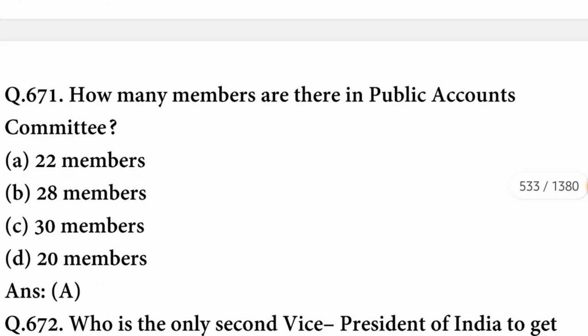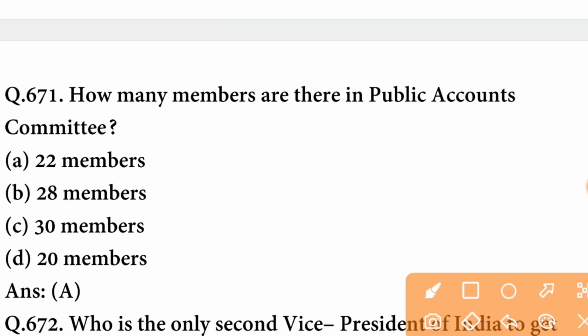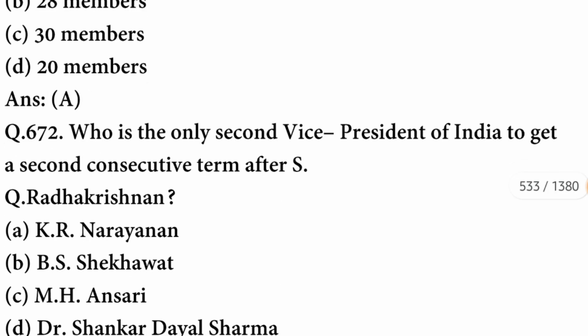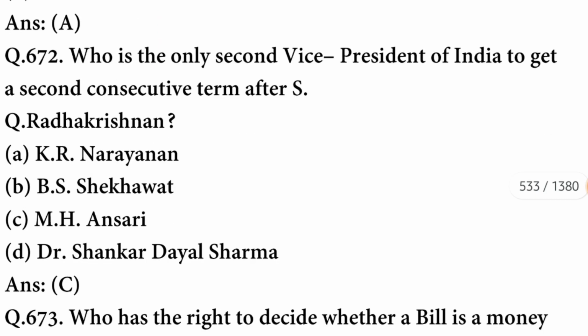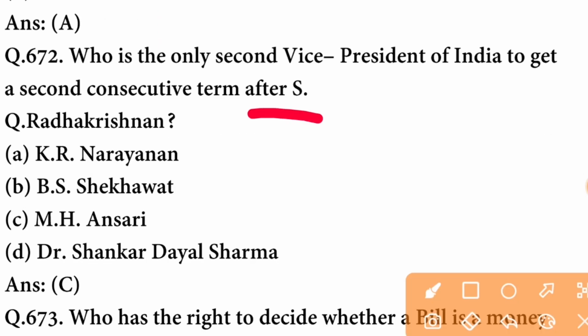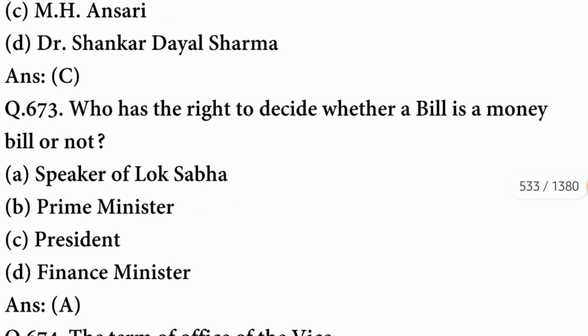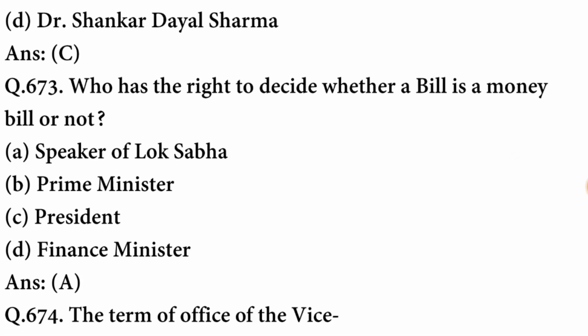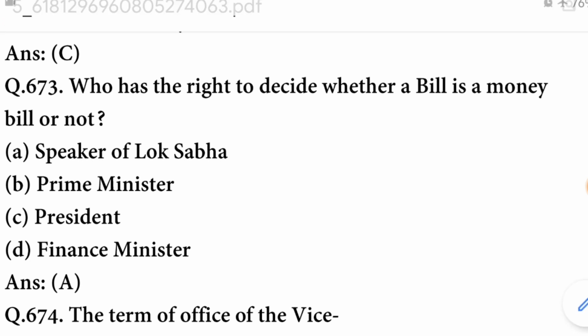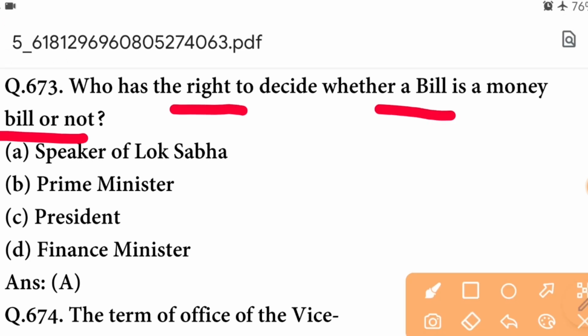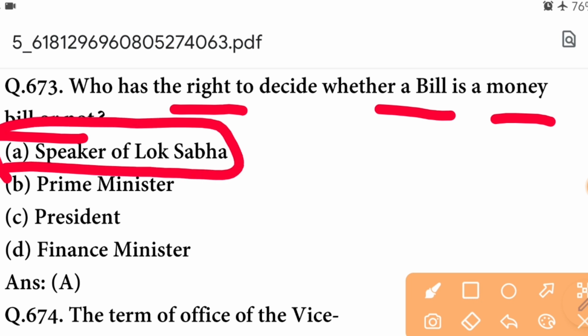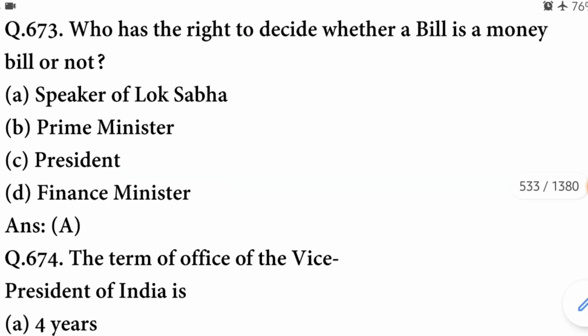How many members are there in the Public Accounts Committee? There are 22 members. Who is the only second Vice President of India to get a second consecutive term after S. Radhakrishnan? He was M.H. Ansari. C option is correct. Who has the right to decide whether a bill is a money bill or not? The power lies with the Speaker of Lok Sabha.